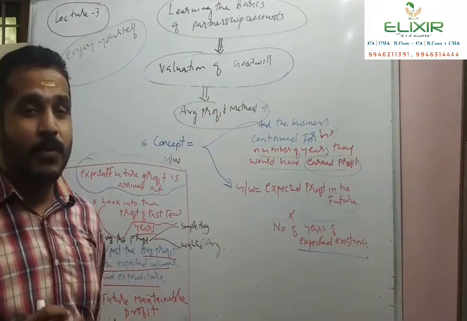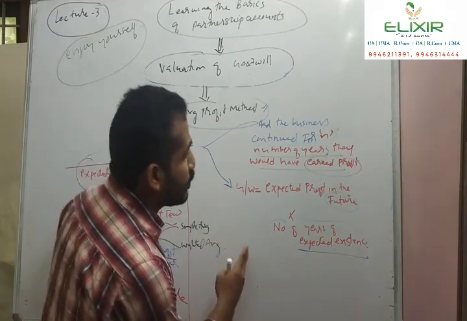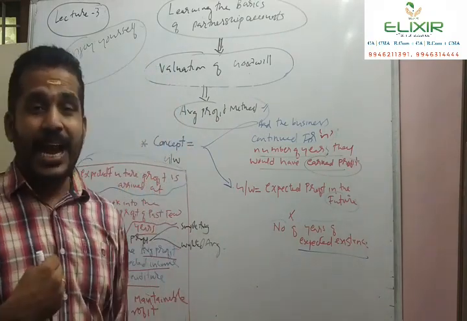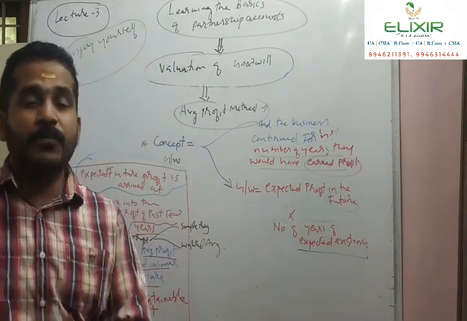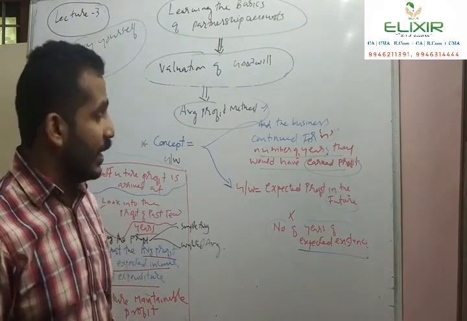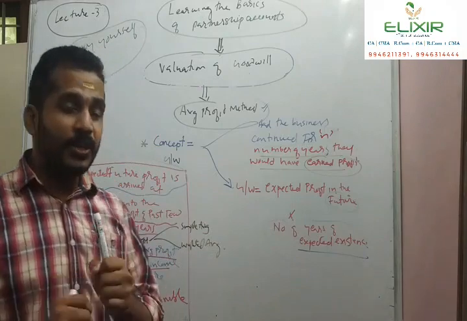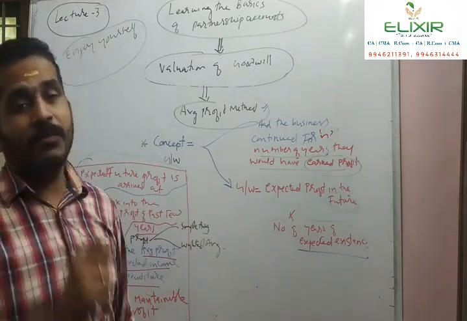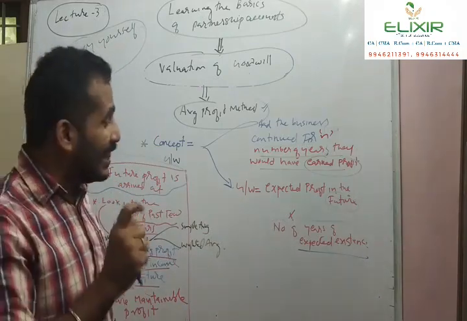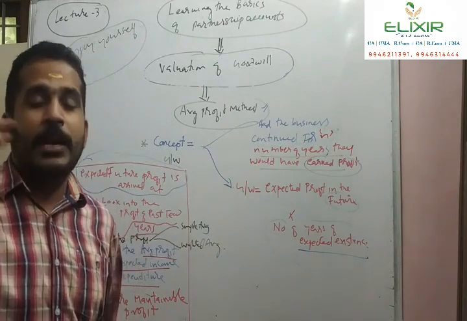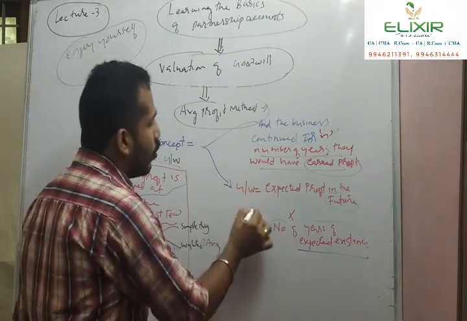So what is the concept of goodwill under average profit method? Expected profit in the future. Had my business continued for a number of years, I would have earned profit. That is what is stated as expected profit. Expected profit in the future into number of years of existence. This expected profit for a number of years is called goodwill.